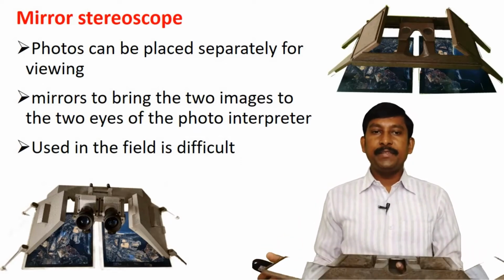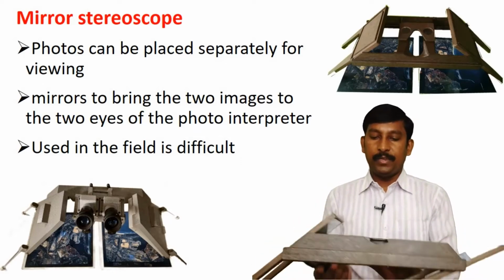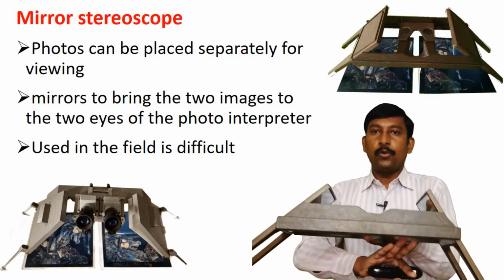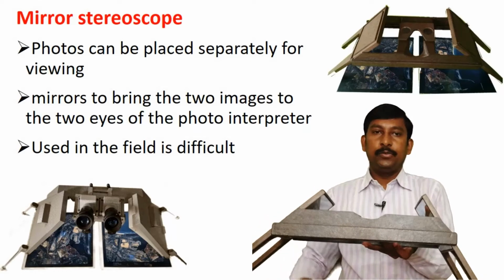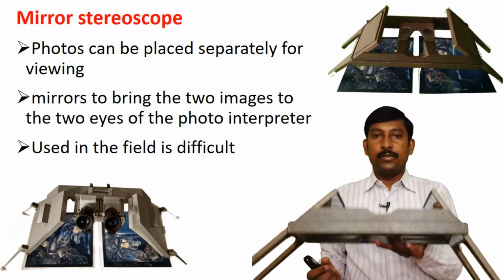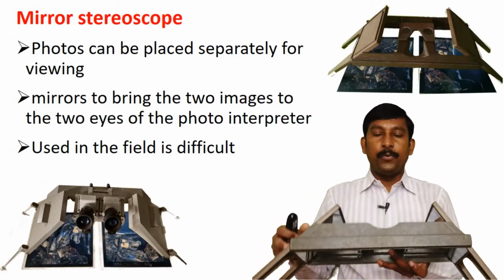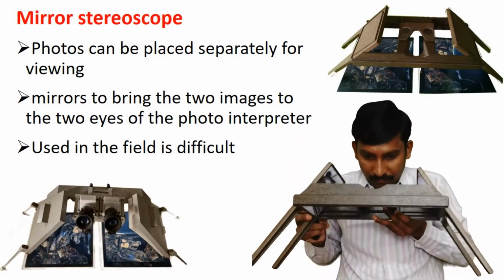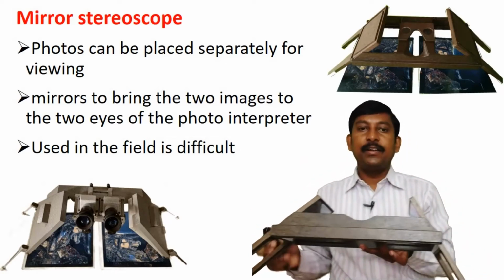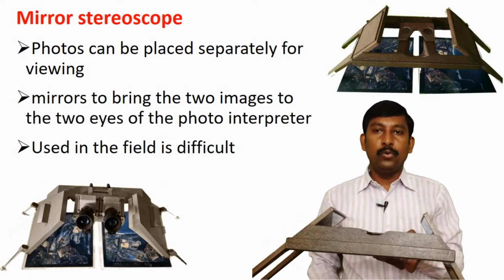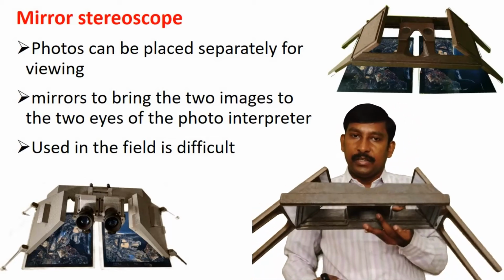Photos can be placed separately from the viewing position. Means under this mirror stereoscope, you can view photos in separate positions. The mirrors bring two images to the two eyes of the photo interpreter. Means you can see like this under the mirror stereoscope, the two overlapping photographs.